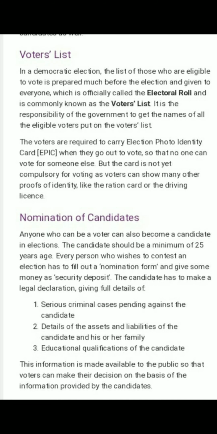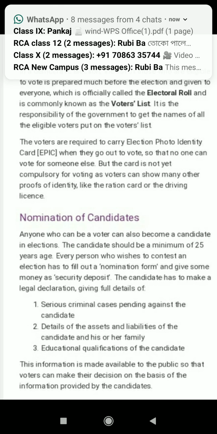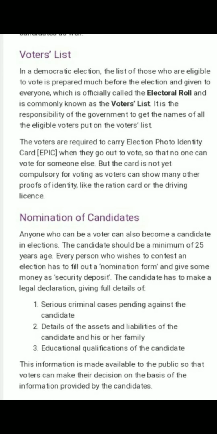Next topic is voter list. Our country is a democratic country, and in a democratic country, democratic elections are held, and in that election, a voter list is prepared much before the election. That means the eligible voters' names are included in a list, and thus the list is prepared much before the election and given to everyone, and is known as a voter list and is officially called electoral roll.